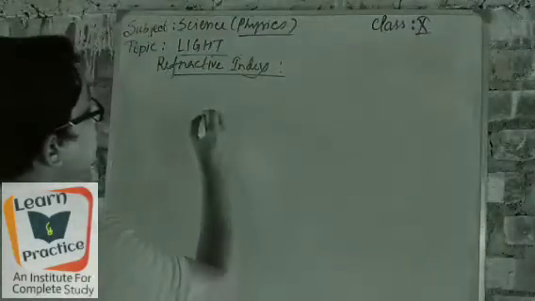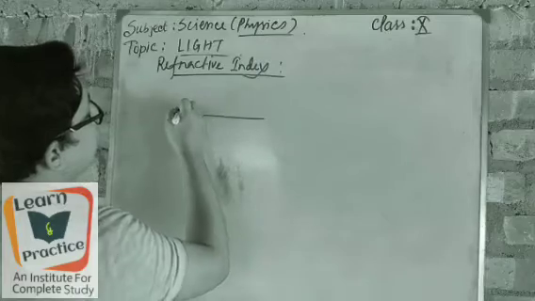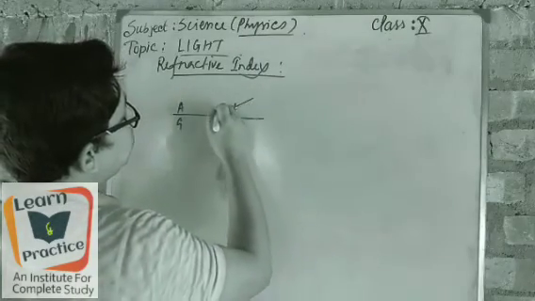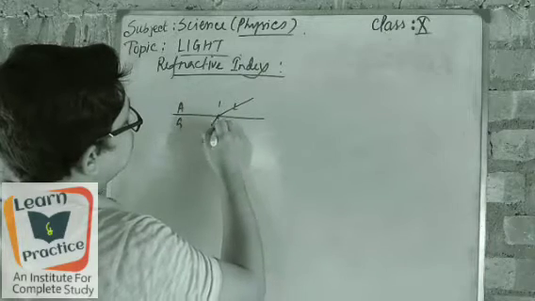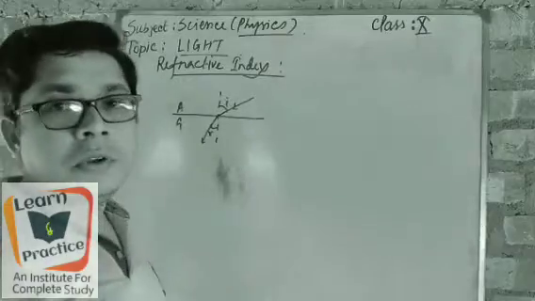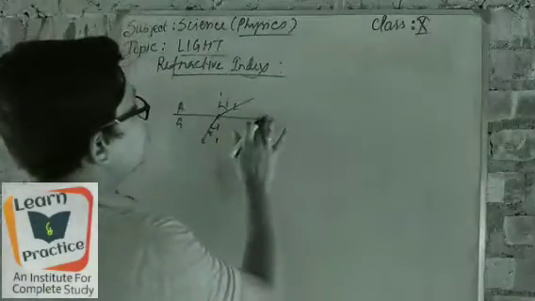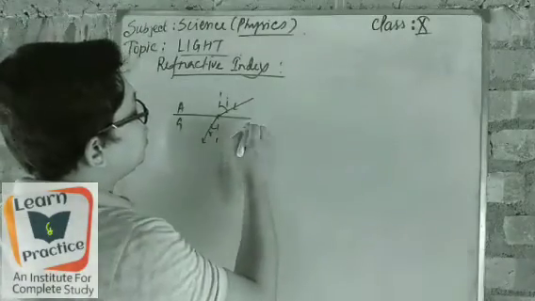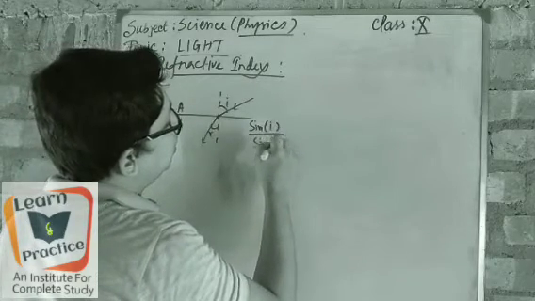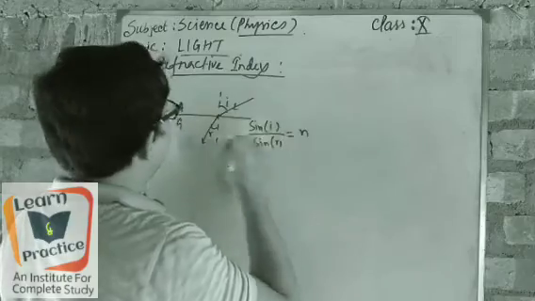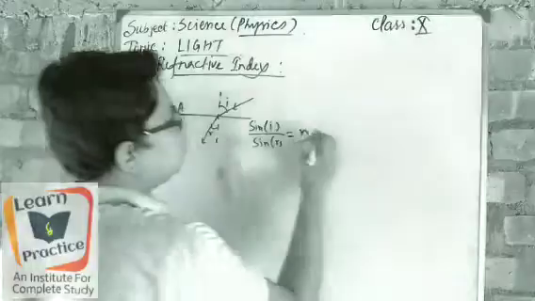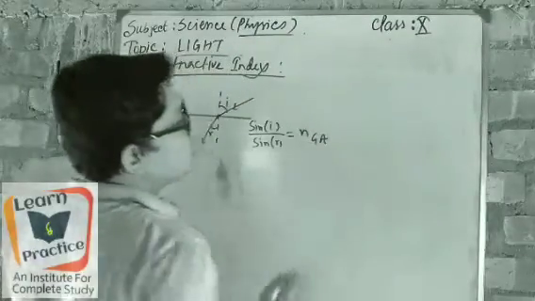So for that purpose, I will take the same medium. Suppose I am taking here air and glass. The light is passing through it, and it is bending towards the normal. Okay, so incident and refracted ray. What will be its constant? If we go for its constant according to the formula, it will come as sine I by sine R equal to the refractive index of the second medium with respect to the first medium. So we can say for GA.